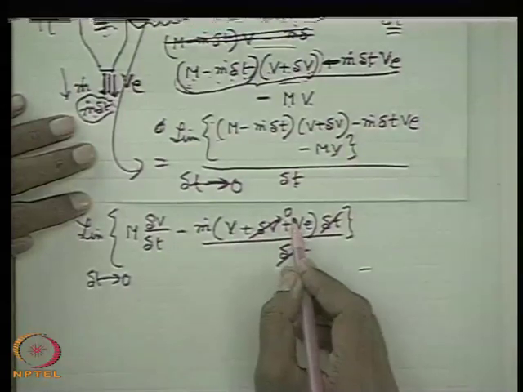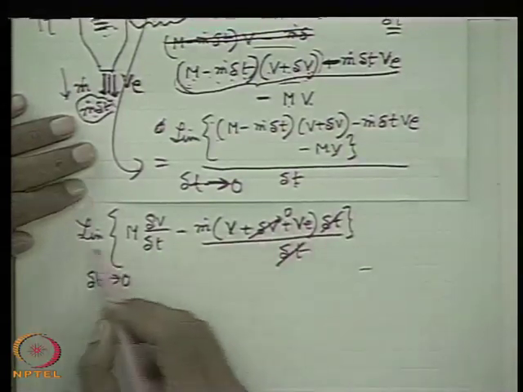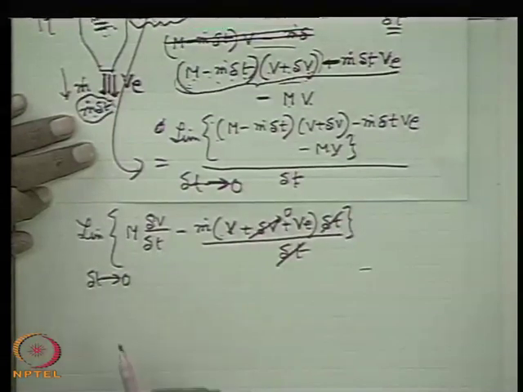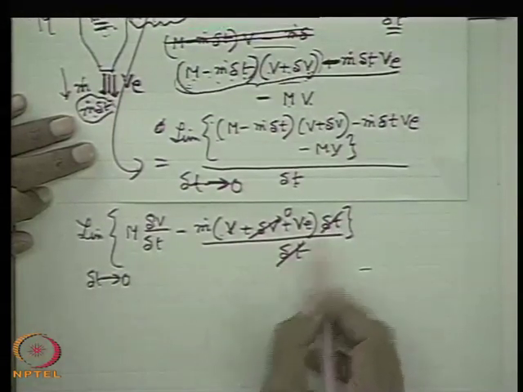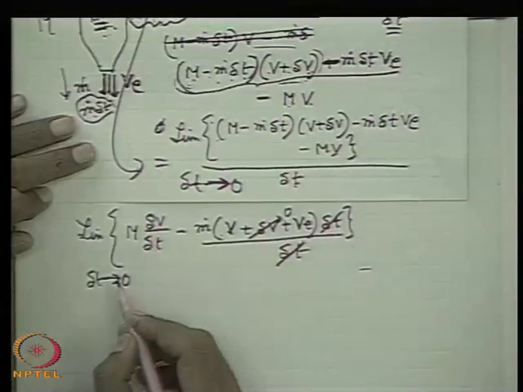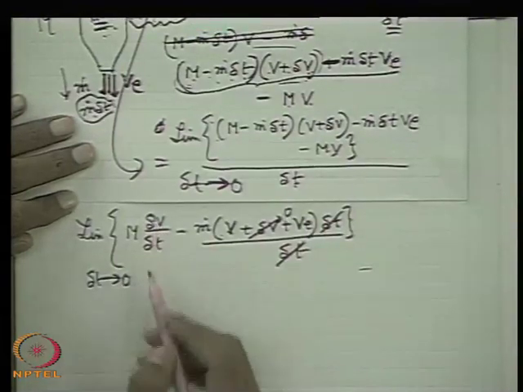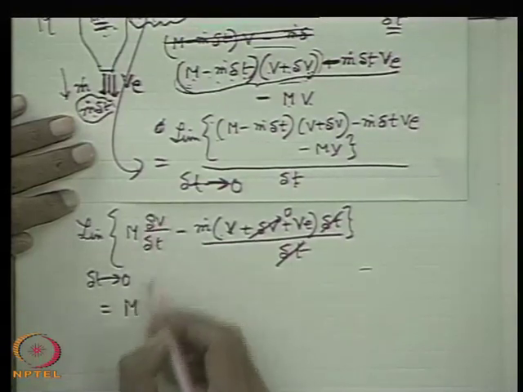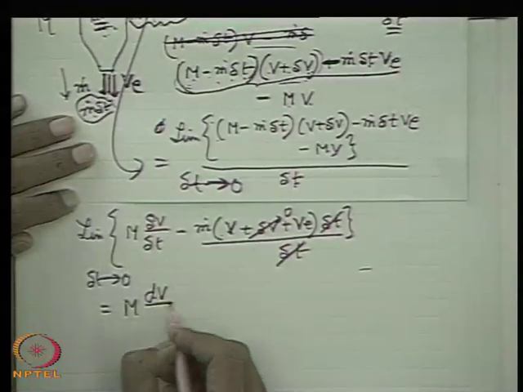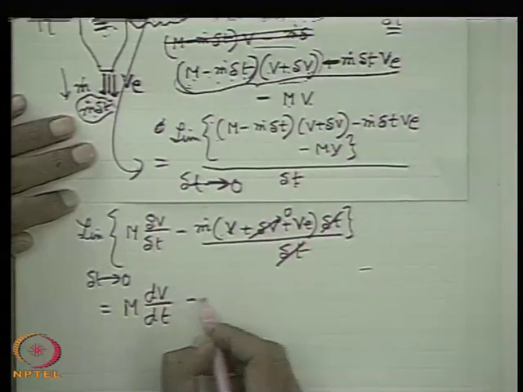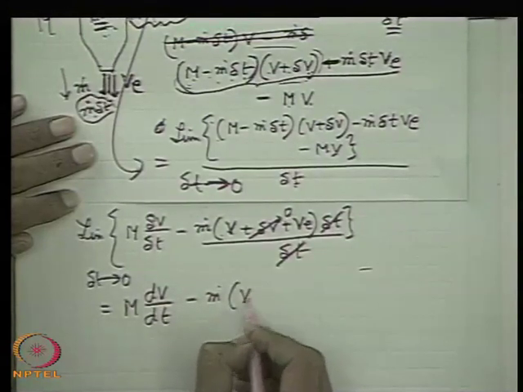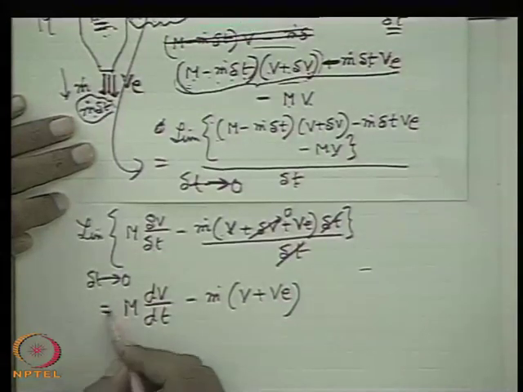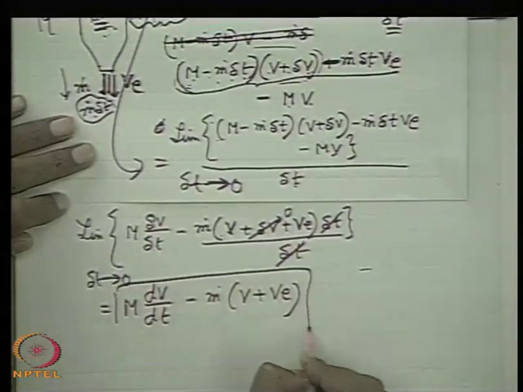v is constant, so this is all right. The limiting value will be v plus v e, where delta v also tends to 0 when delta t tends to 0. So delta t cancels. But here delta v by delta t does not tend to 0. According to our calculus, this represents the rate of change of velocity, with minus m dot into (v plus v e). So this is the rate of change of momentum.